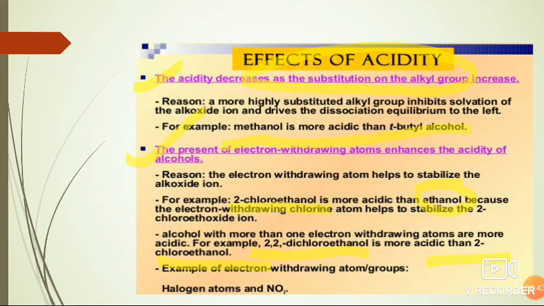Okay, fine. This is all about the acidity of alcohols and phenols, as well as the factors influencing the acidity of hydroxy compounds. Electron donating groups decrease acidity, electron withdrawing groups increase acidity. This is the basic point for the acidic nature of hydroxy compounds.